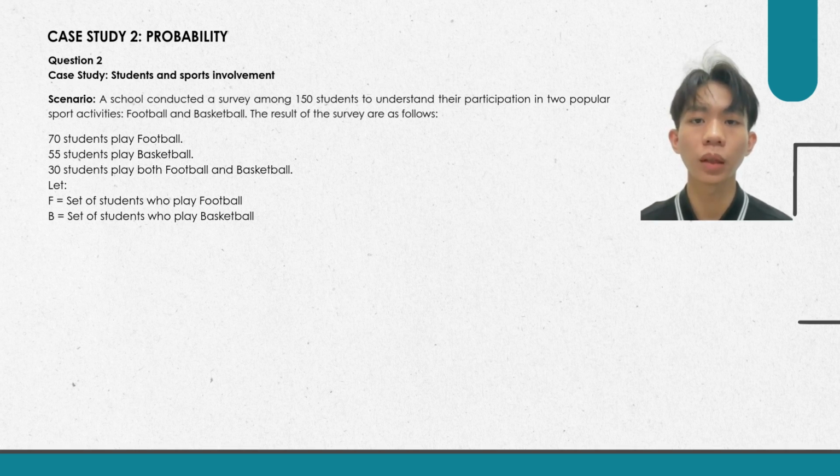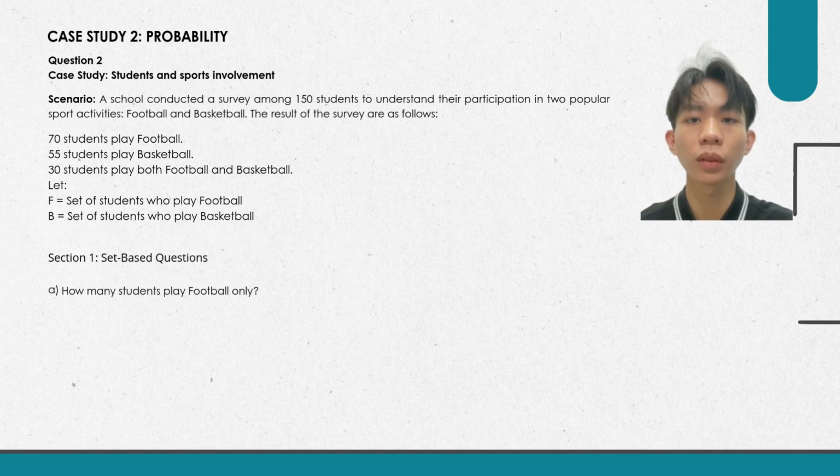Next, we will break down the data into set components. We are going to calculate how many students play only football. Since 70 students play football and 30 play both, the number of students who play only football is 40 students.